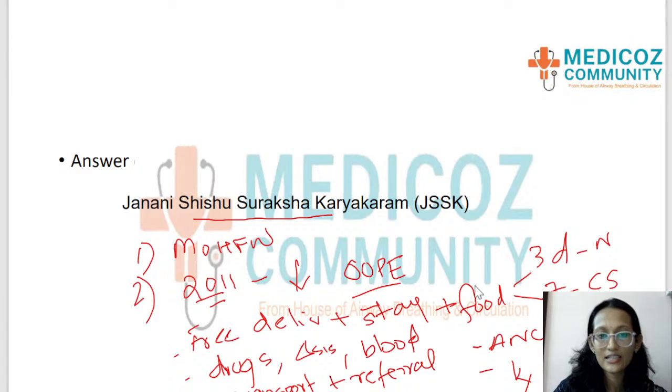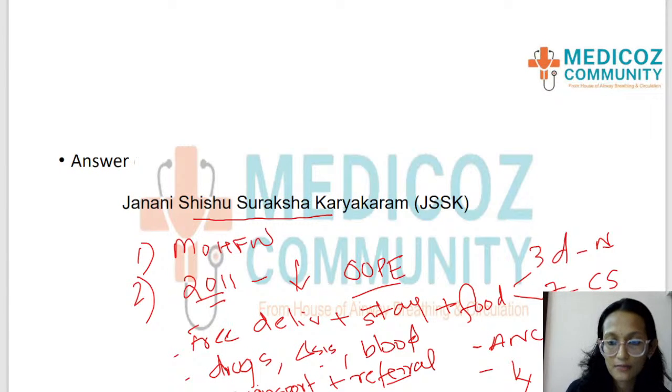So these were the facilities given or the provisions under JSSK. So once again to repeat, free delivery, stay and free food for 3 days in normal delivery, for up to 7 days in cesarean section, free drugs, free diagnostics, free blood, free transport to and fro from home, as well as a referral transport was free, antenatal and postnatal checkups, and their complications were also dealt freely, and treatment of sick child up to 1 year was free of cost under JSSK.